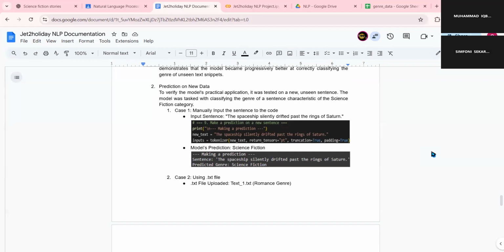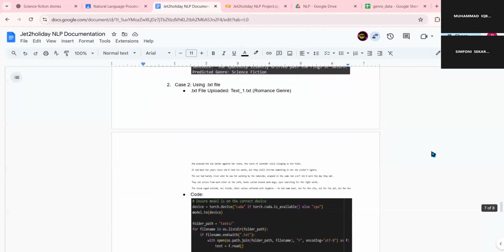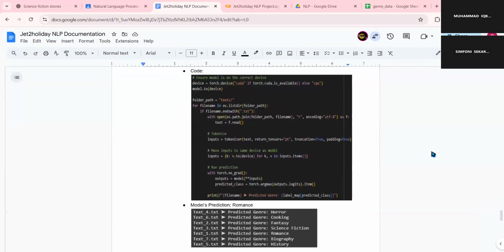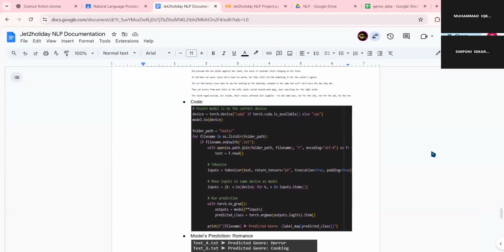Then case 2, using the txt file, we uploaded the file directly to the script, and in this example, we want to know what text one's genre is, and the model correctly predicted that text one is the romance genre.